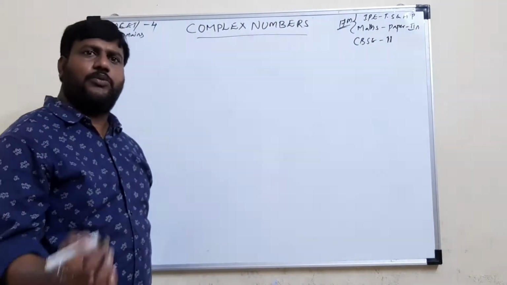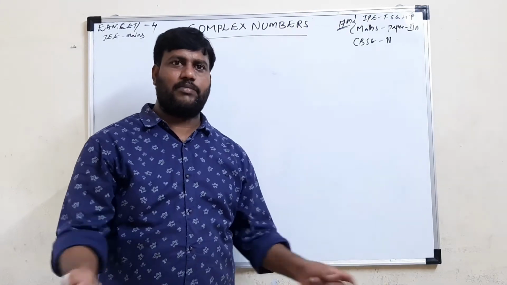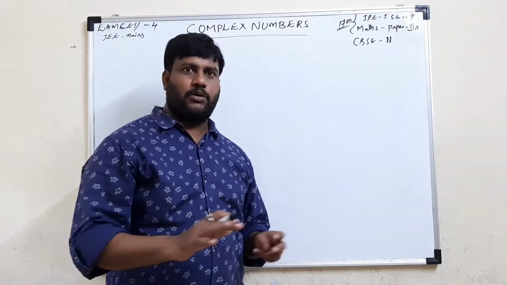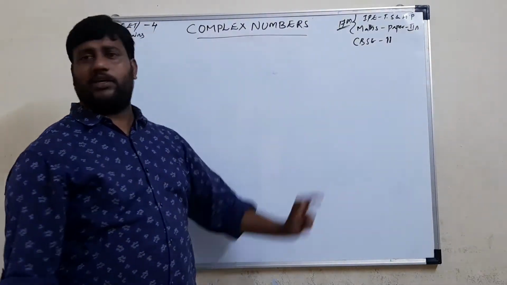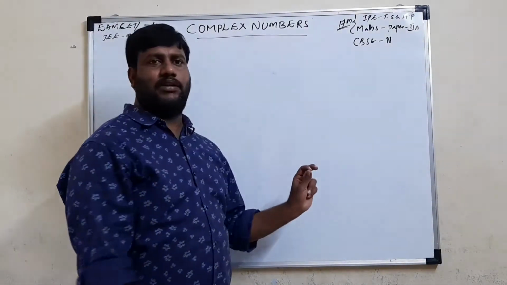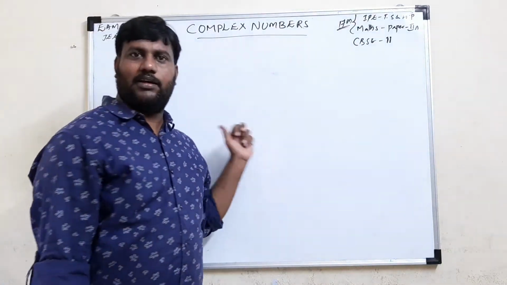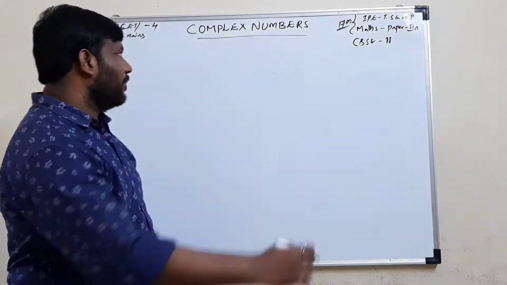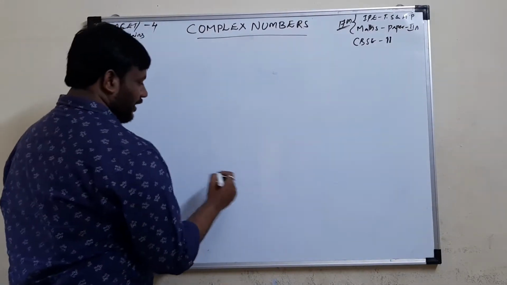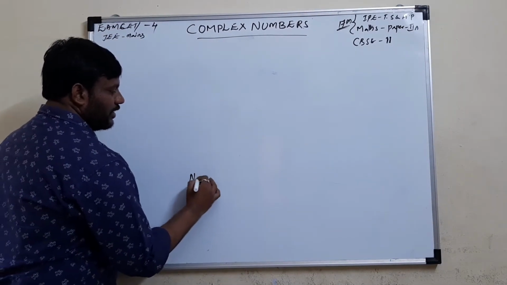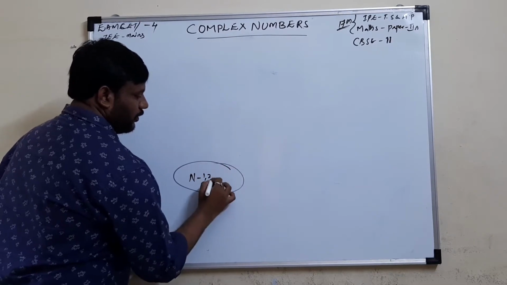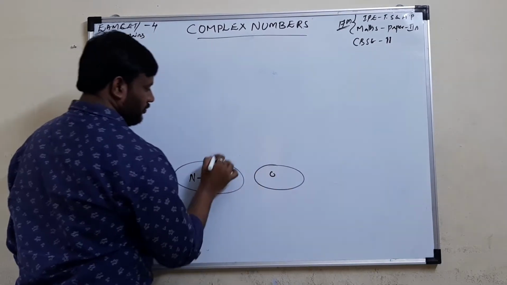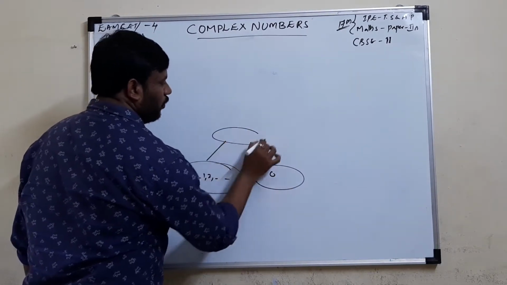In the previous classes you may know the number system: natural numbers, whole numbers, integers. You don't know about complex numbers yet. Its name implies complex, but it will be very simple. You already know natural numbers. What are natural numbers? They start from 1: 1, 2, etc. When we add 0 to the natural numbers, they become whole numbers.